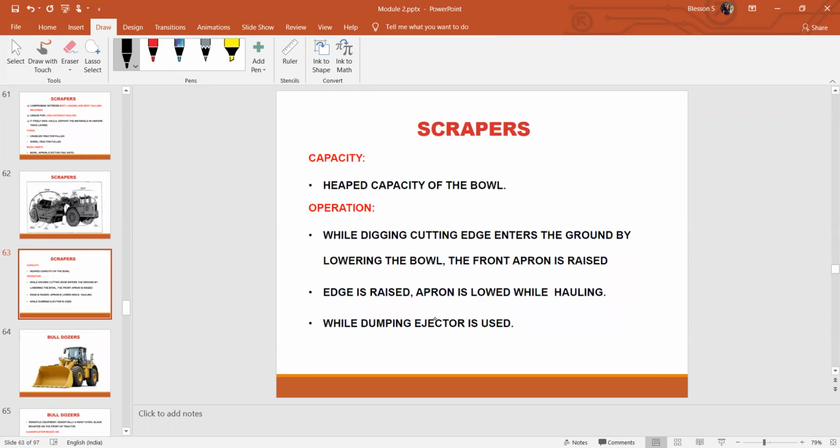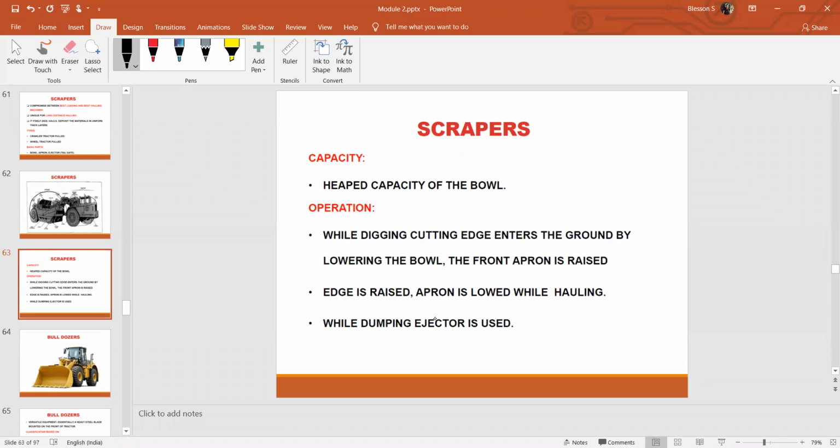The capacity of the bowl varies based on the type of scraper we are using. If it is a self-propelled machine, that means it has its own engine, then the capacity of the bowl will be very less.